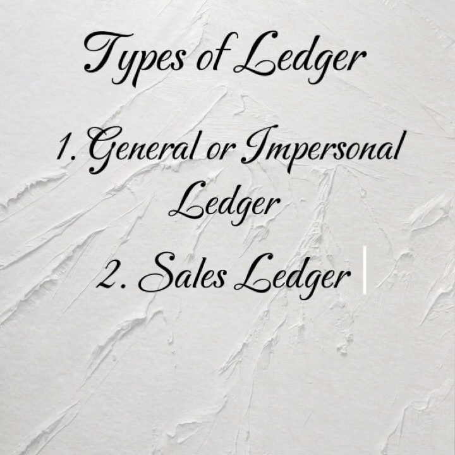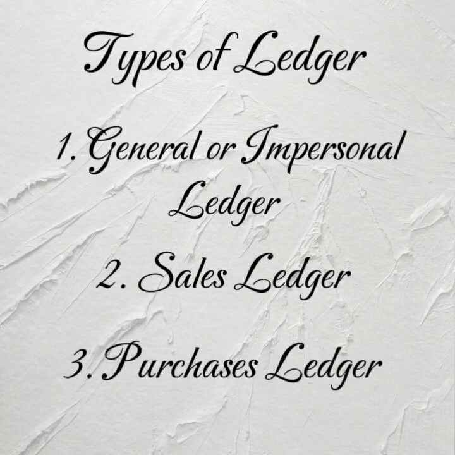Sales ledger is that type of ledger that records all debtors' accounts. Anything that concerns debtors will be in the sales ledger. The number 3 is called purchases ledger. Purchases ledger records accounts of creditors alone. Anything that concerns creditors is grouped into what we call purchases ledger.